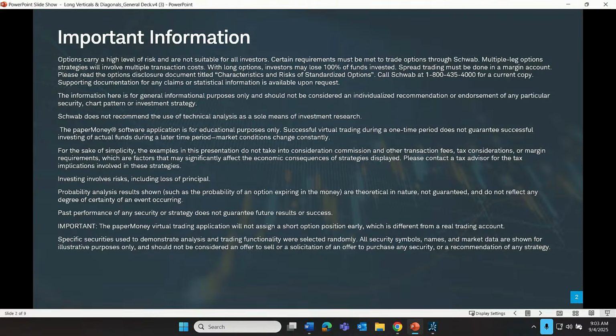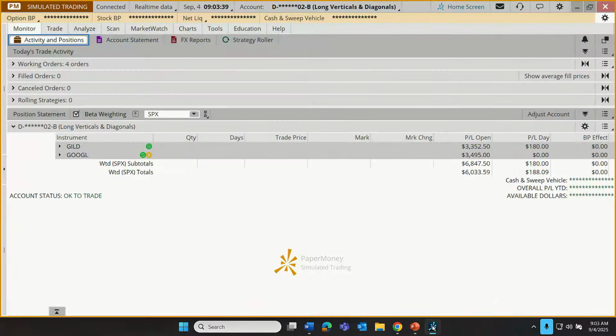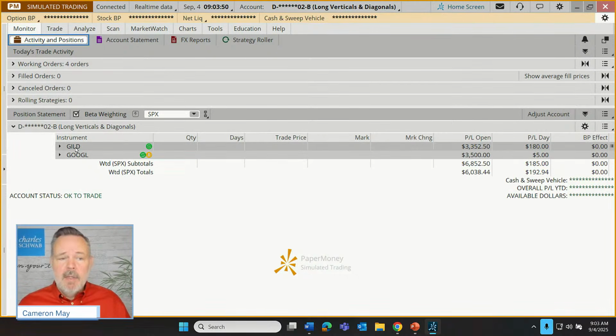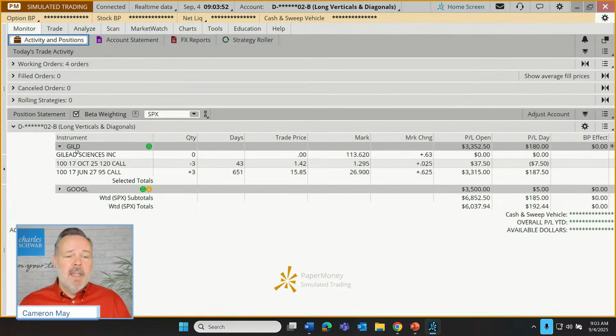All right. So let's go right to the Thinkorswim platform, have a quick look at our existing positions. You know, last week when we left off, we had 4. Now we're down to 2. So let's look at the existing 2 first. I'll show you what happened to the other 2. But first of all, we have Gilead Sciences. This is a long call diagonal spread.